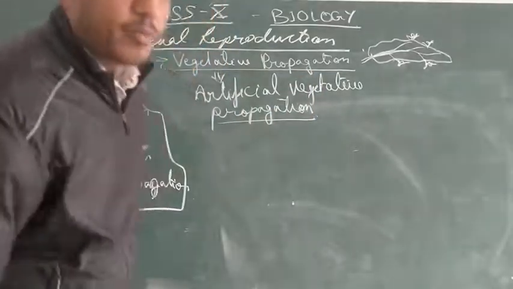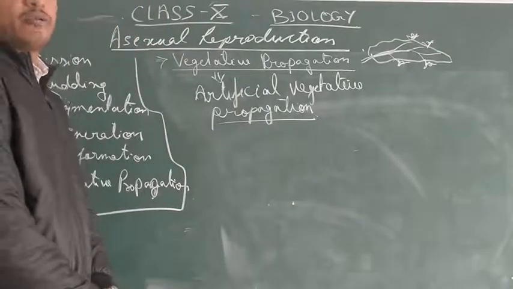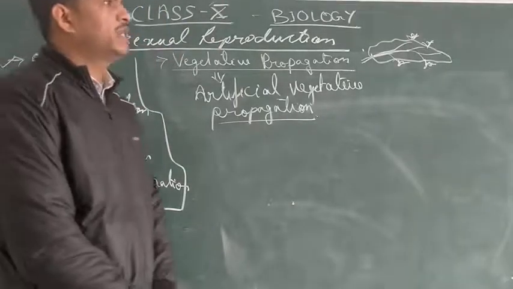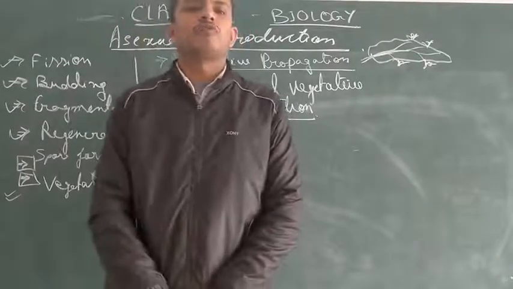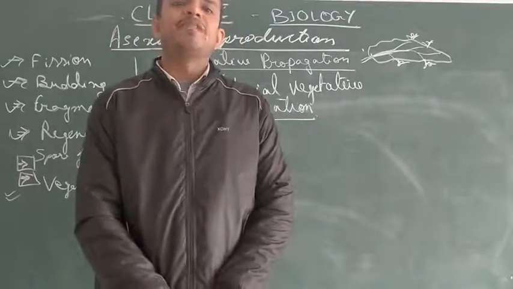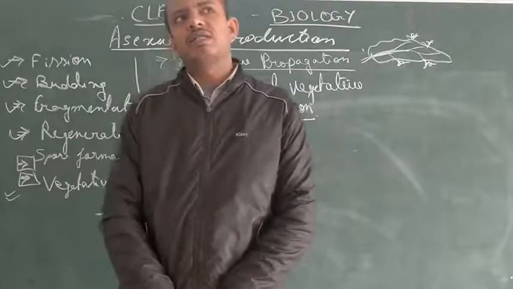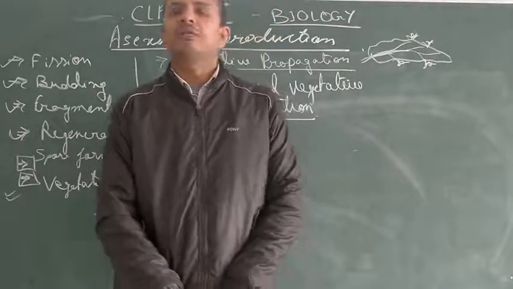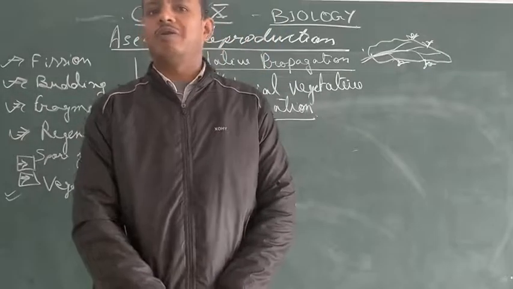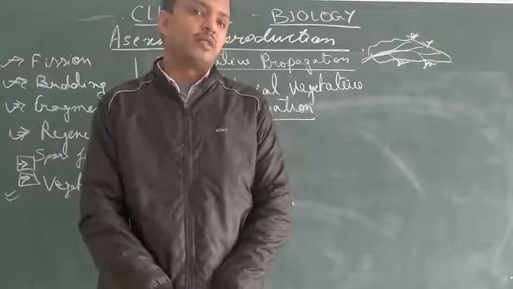Artificial vegetative propagation. When we talk about artificial vegetative propagation, it means that it does not actually happen naturally. It is a man-made practice. We can see many plants whose seed viability is not proper, or it is not easy to propagate them from seed.